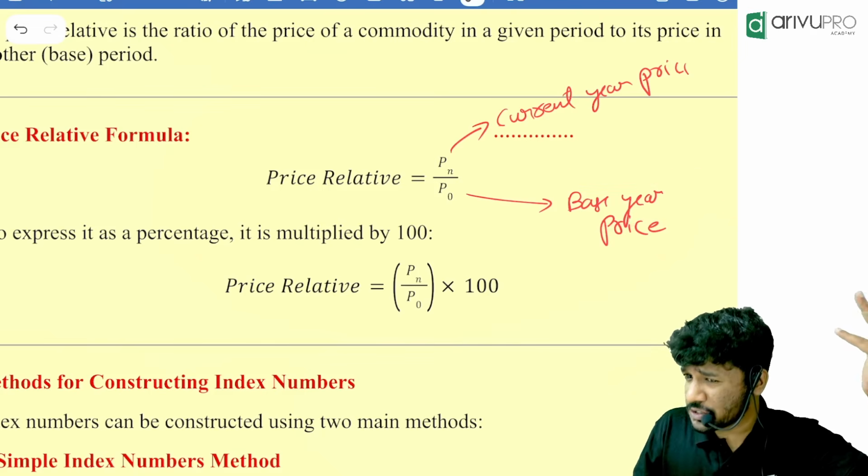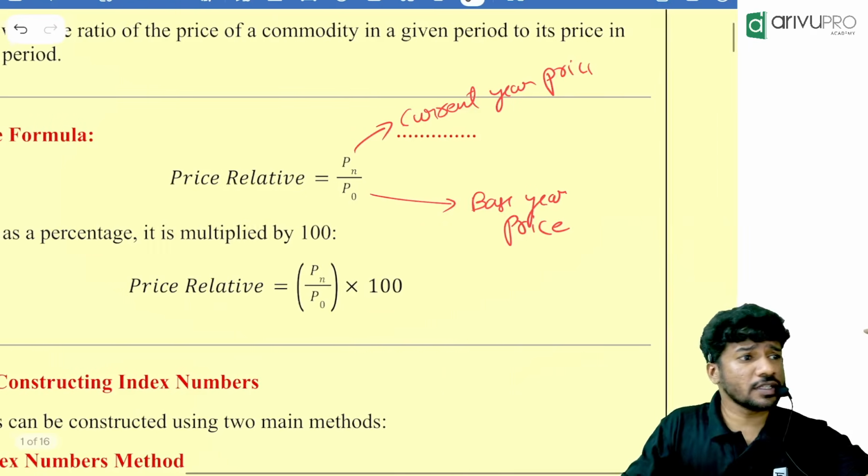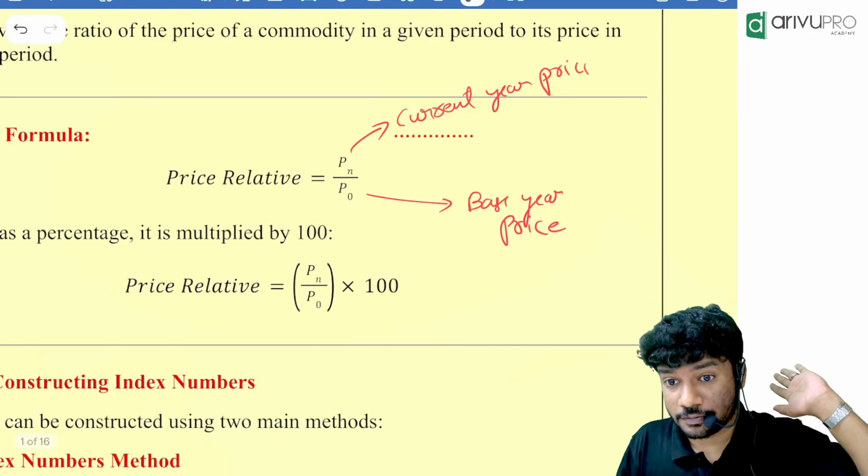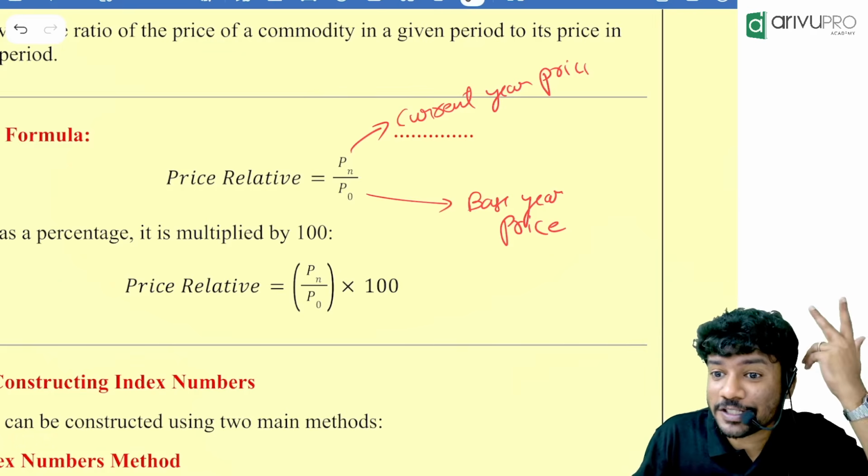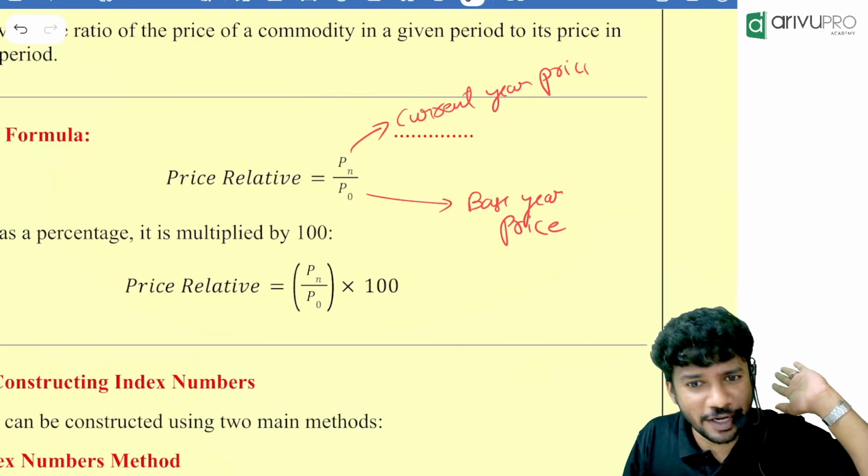1981 can be called as base year. 2020 can be called as base year based on the question. Whatever is the question, you will just take accordingly. I hope everyone understood that.